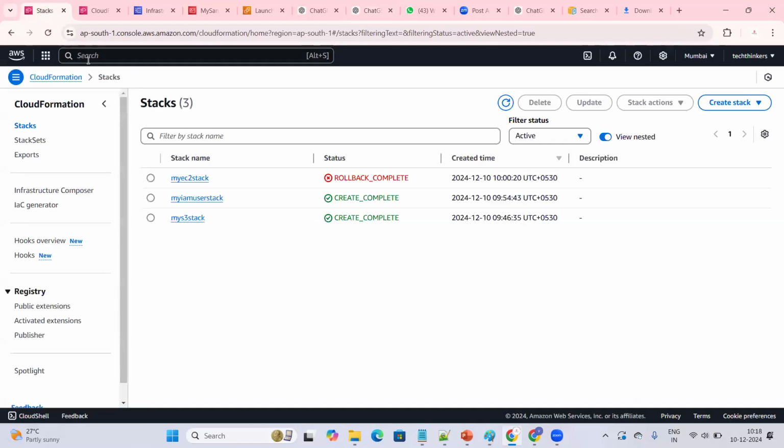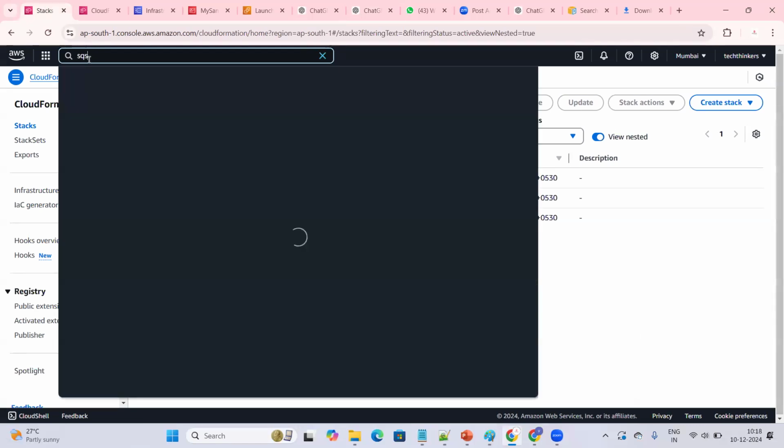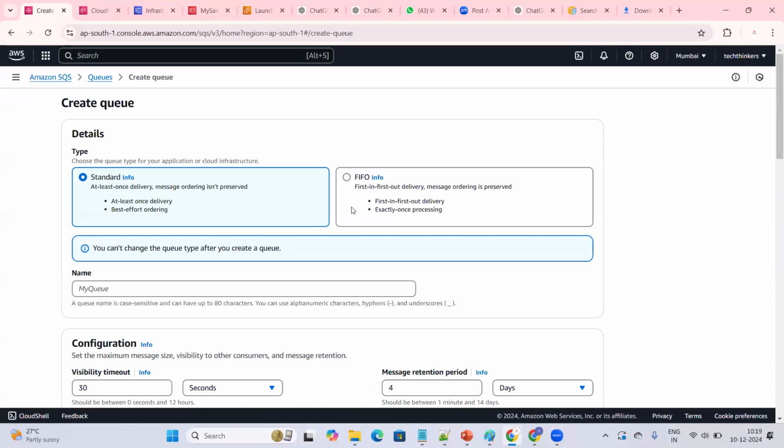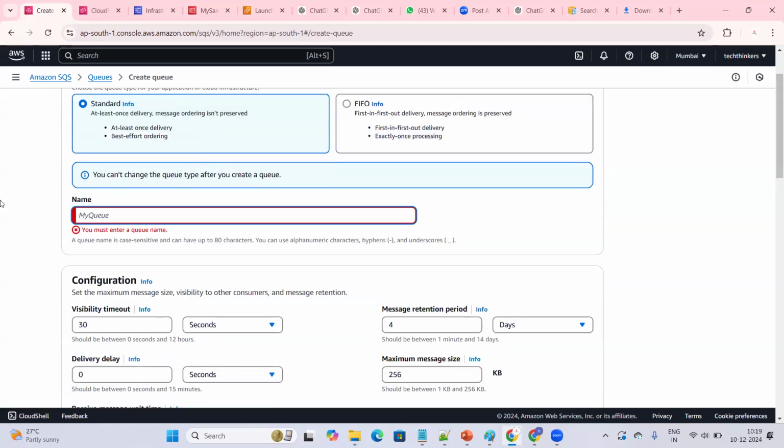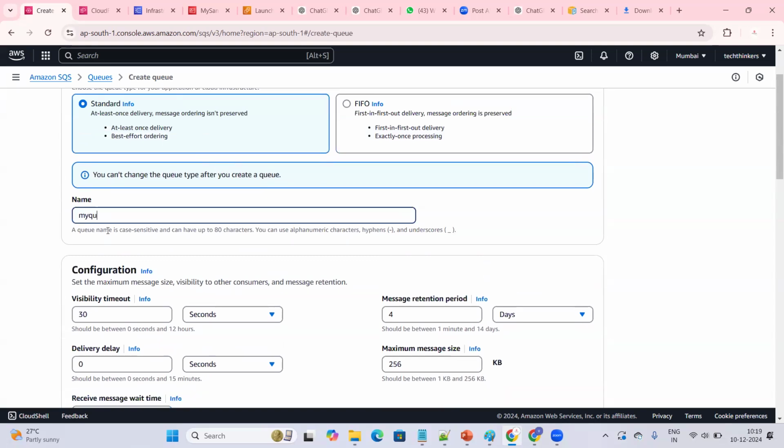Let me show you how the service will be. This is called SQS. Nothing much we are doing here. We'll just be creating a queue. And I told you, while creating the queue, we have two options here, standard and FIFO. If you need to follow message ordering, you will go for FIFO. No message ordering, you'll go for standard. I'm going for standard, just creating a queue. That's it. You need to provide the name of the queue here. My queue.